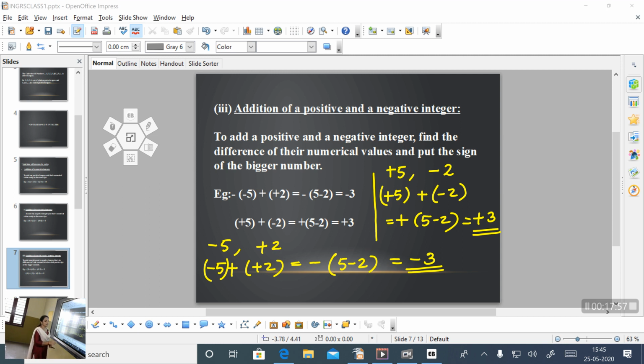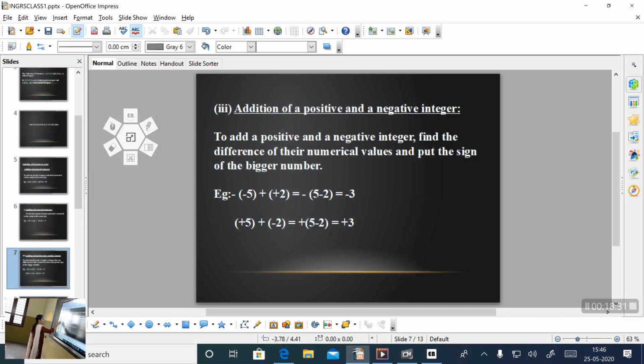Okay. So in the first two cases, to add two positive or add two negative integers, you want to add their numerical values and put the common sign. That means if both are positive, answer is also positive. If both are negative, answer is also negative. But if one is positive and other is negative, you want to find the difference between the numbers and put the sign of the bigger number. Is it clear? Okay.